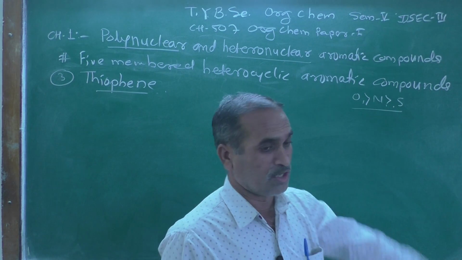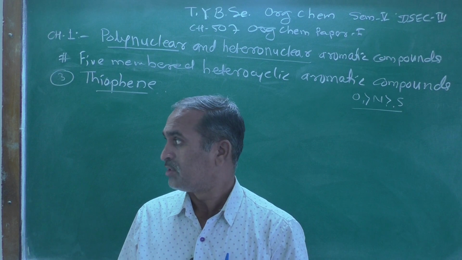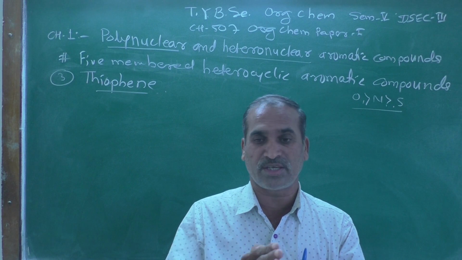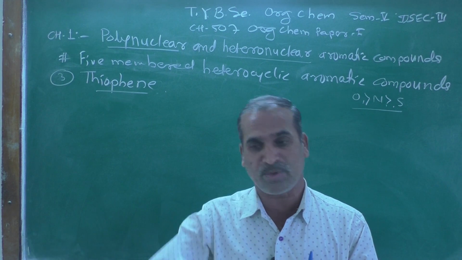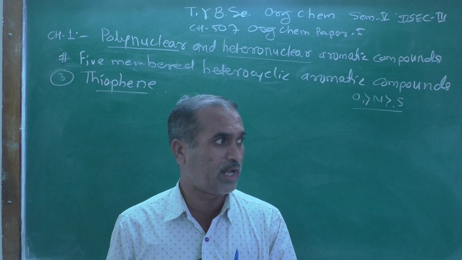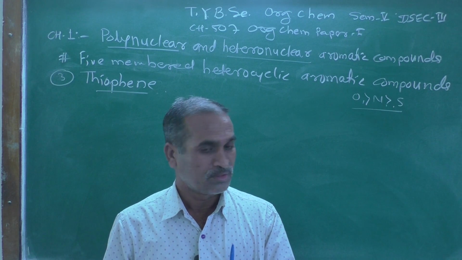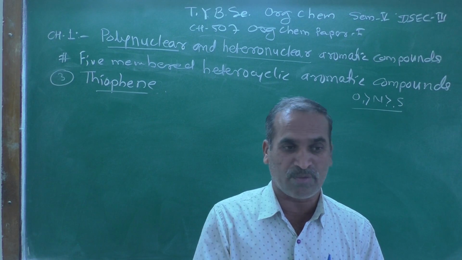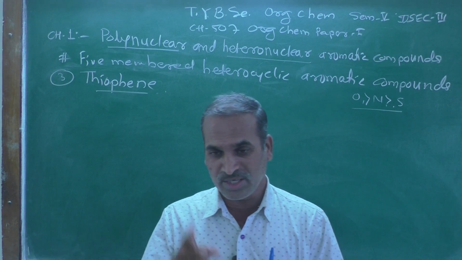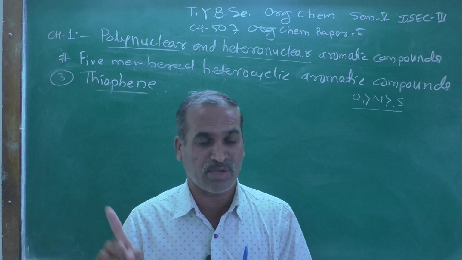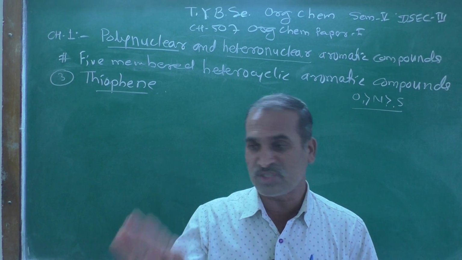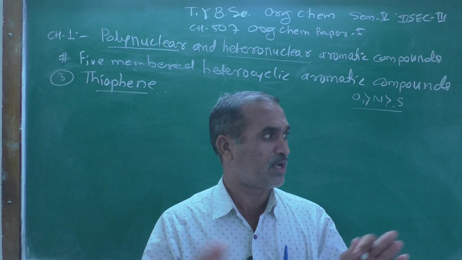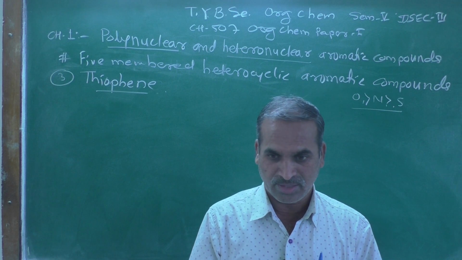In thiophene, sulfur has d valence orbitals, so the d orbital can expand, and it can tolerate positive charge as well as negative charge due to the presence of d electrons. But in the case of the oxygen atom and the nitrogen atom, there is an absence of d orbitals. The orbital cannot expand or contract.